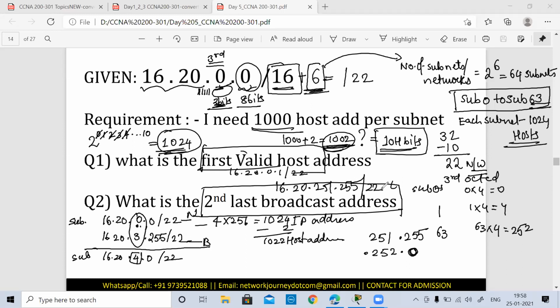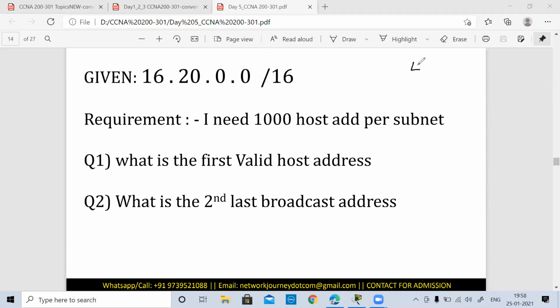Yes, ma'am. Thank you. Okay. If you're clear about this, can you go and try out for if I have a requirement of 4,000 hosts for the same IP address? If I have the requirement of 4,000 hosts, can you just tell me the same question? Reply me the answers for this for a 4,000 host.